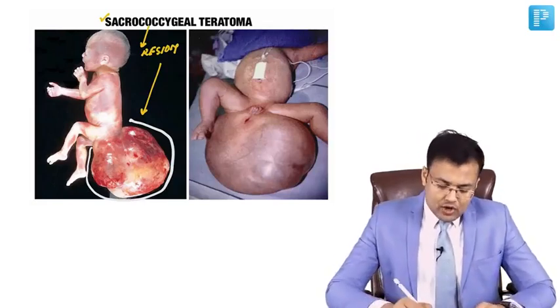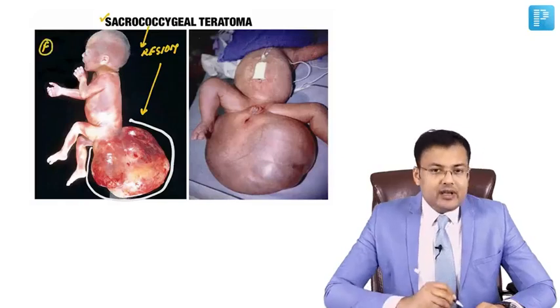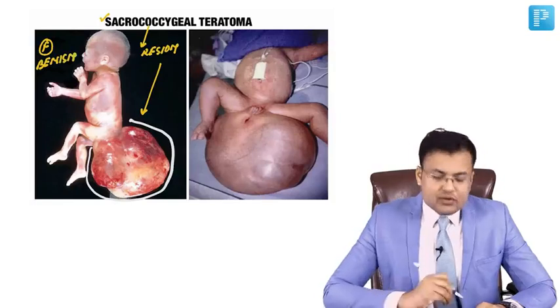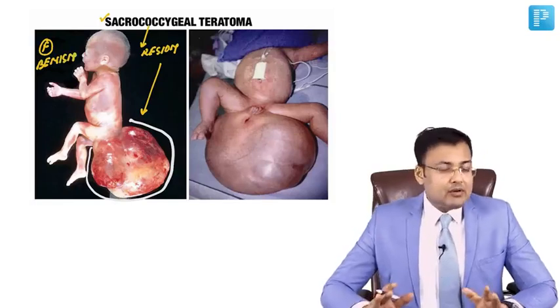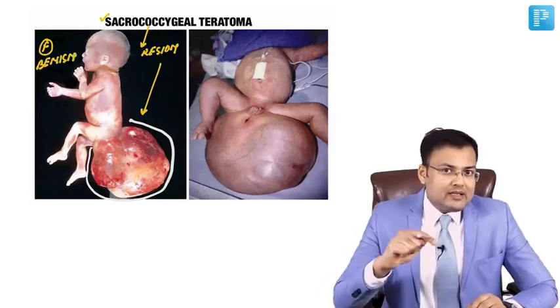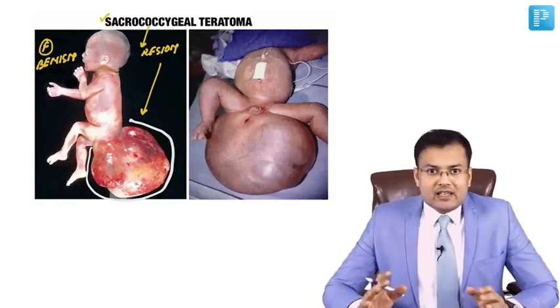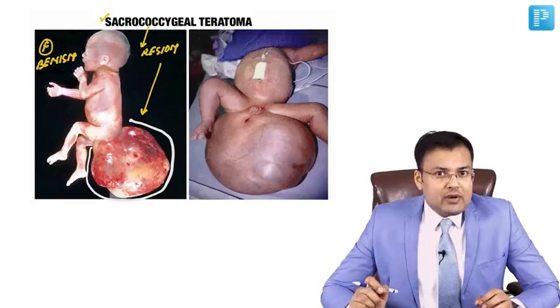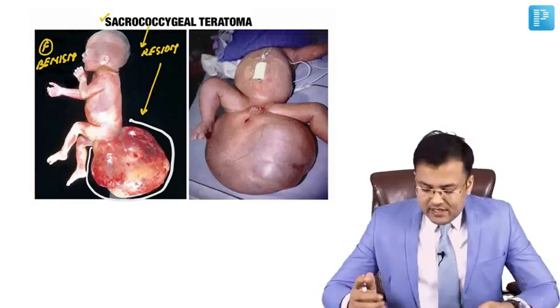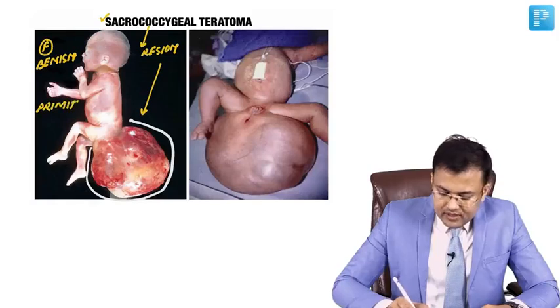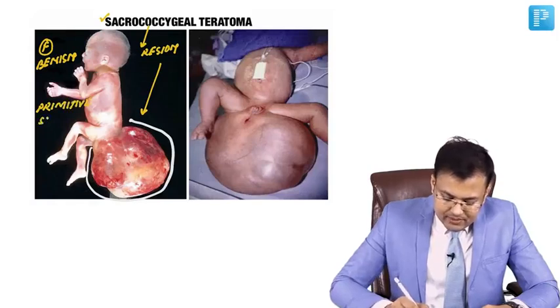Generally it is more common in females. It is benign. Neonatal sacrococcygeal teratomas are benign. But the risk of malignancy increases with age. In PGI Chandigarh, there was one question that sacrococcygeal teratoma is thought to be a derivative of primitive streak. It's a derivative of primitive streak.